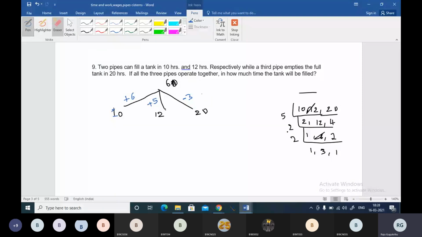This is how you have to consider it, and the question is, when all 3 of them are working, in how much time will the tank be filled? Total is 60. One is giving 6, one is giving 5, and one is taking 3 out of that, because two taps are filling. One is filling 6 units in 1 hour, another is filling 5 units in 1 hour, and one is removing 3 from that. So it will be 60 divided by 8.